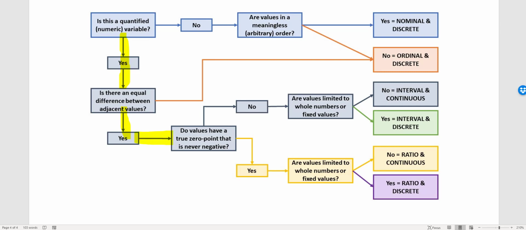Is there a true 0 point that's never negative? Yes. Assuming that you're not the type of professor who docks people extra points so they can have negative grades. I don't think that exists. So no, you can't have negative grades, and 0 means you earned 0 points. A lack of any points earned. Are values limited to whole numbers or fixed values? No, they are not, because you can have fractions and decimals of percents.